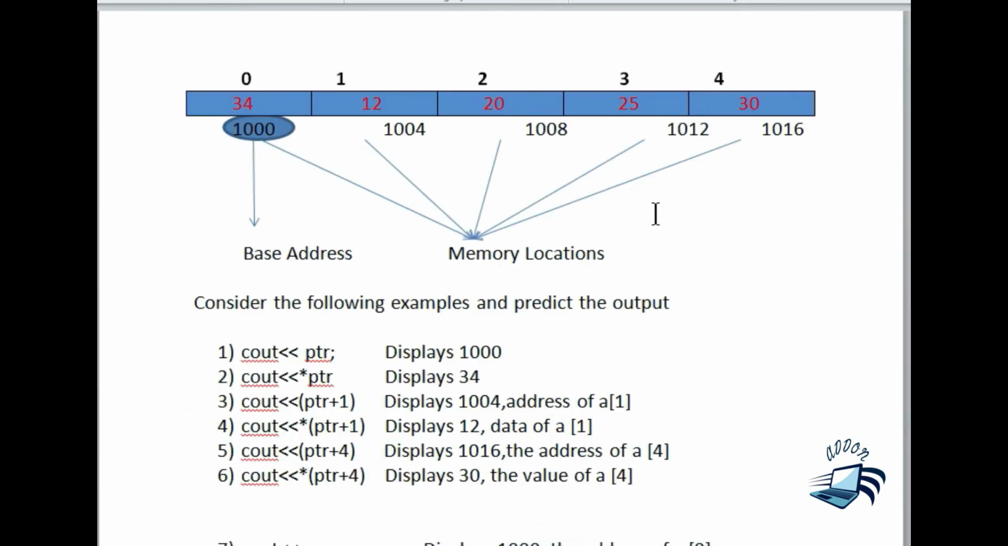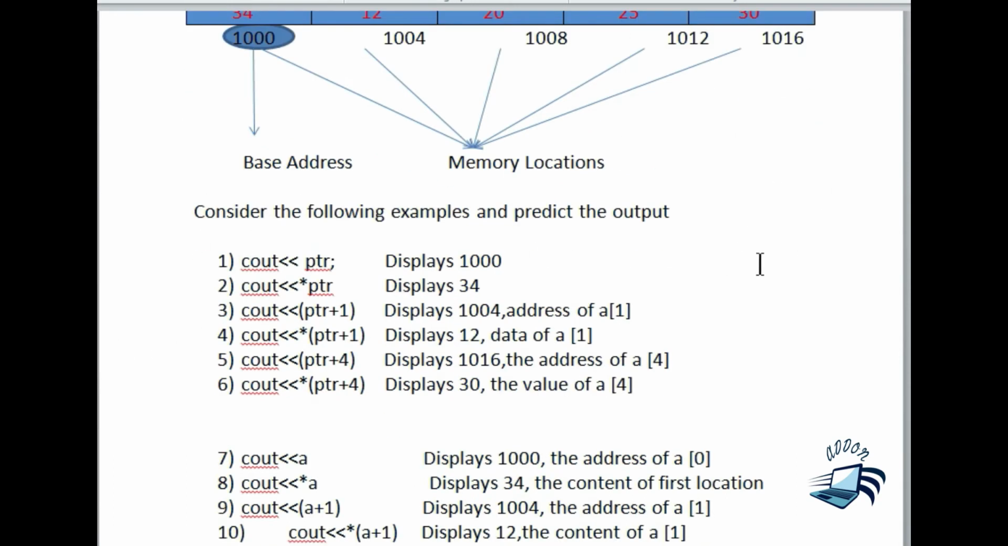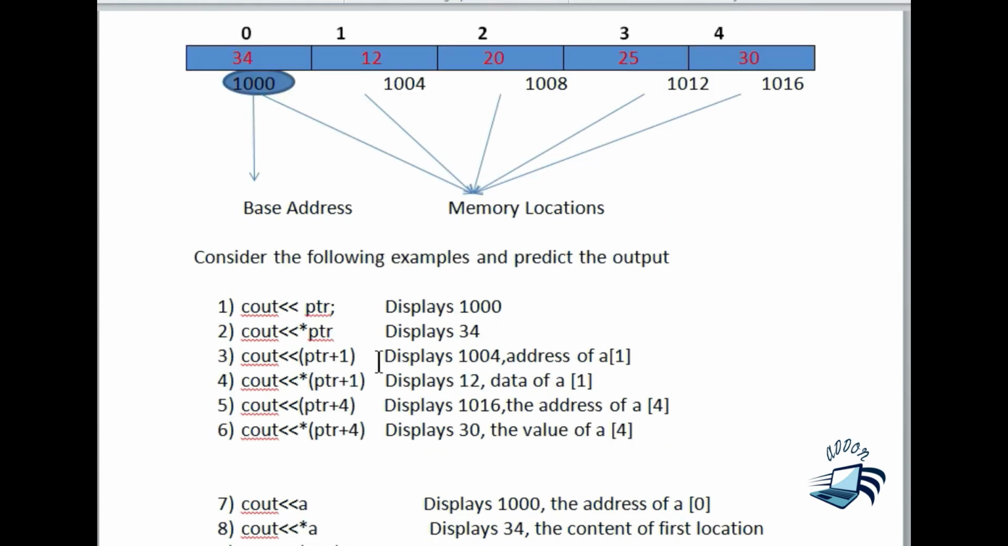Now we can look at the relationship between pointers and arrays with some examples. Here I have written some examples. Now we are going to look at what will be the output of the following examples. The first statement I have given is cout ptr. What does it mean? To print the value of the pointer variable. So we know that the pointer variable always first points to the base address. So here the pointer variable points to 1000, so the value 1000 will be printed.